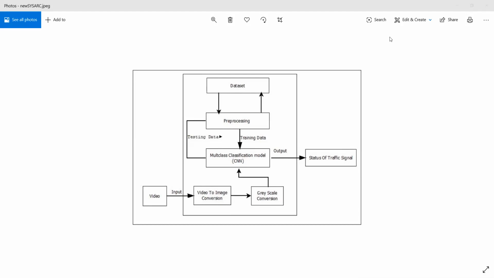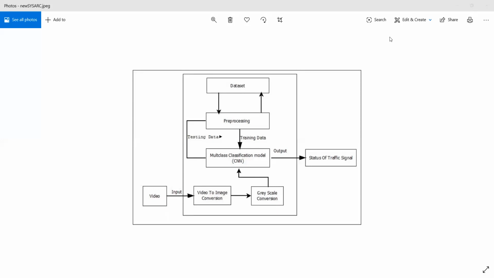And the second module is grayscale image conversion. Input for this module is a color image and output is a grayscale image. Our image is a color image, which means a 3-dimensional image. It contains 256 shades of red, green, and blue color. It is a combination of red, green, and blue color.